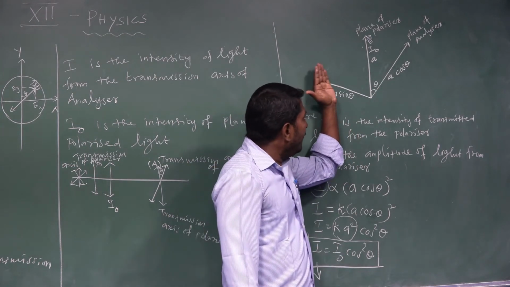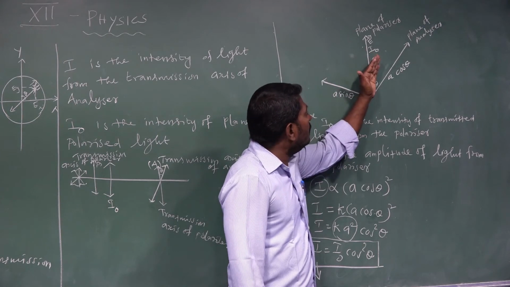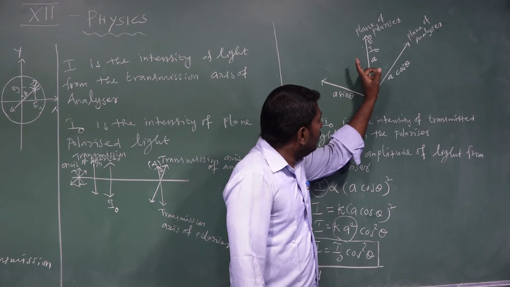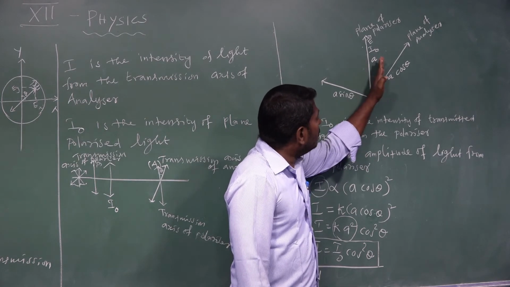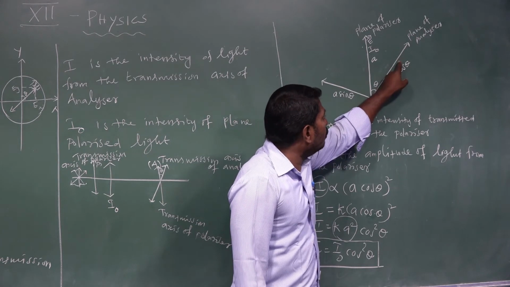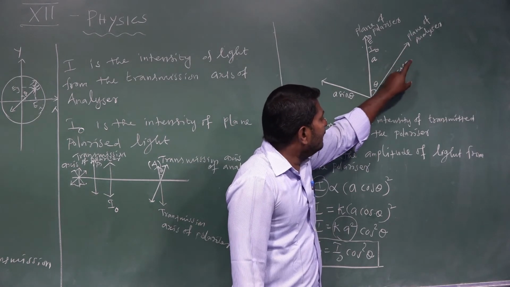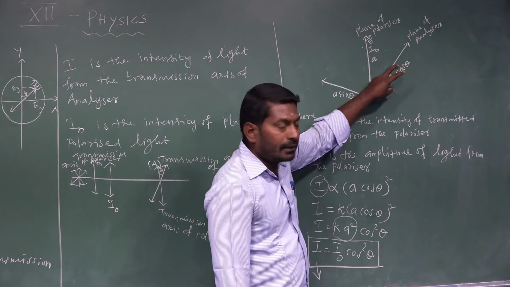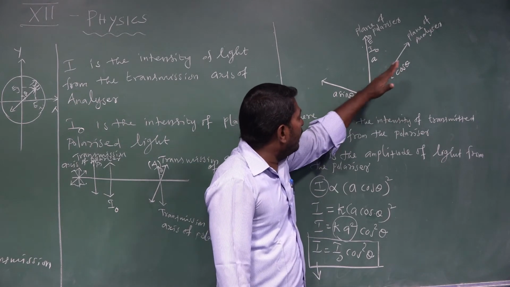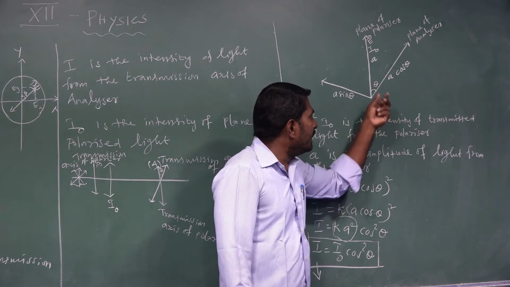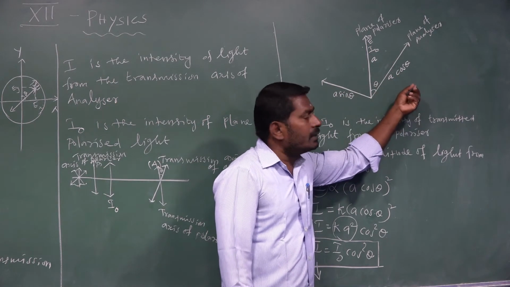If plane polarized light is allowed to pass through the polarizer, and then that plane polarized light is allowed to pass through the analyzer, the intensity of emergent light varies when the analyzer is rotated continuously. If the analyzer optic axis and polarizer optic axis are at right angles to each other, then the emergent light from the analyzer is 0.